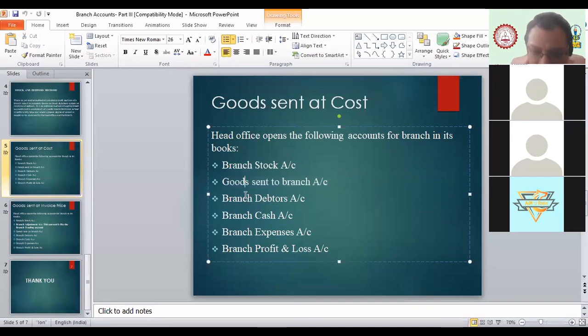But when you are maintaining books as per the stock and debtors method, we have to open branch account, goods sent to branch account, branch debtors, branch cash, branch expense, and branch P&L. That is why I said this system of maintaining books keeps records in detail.